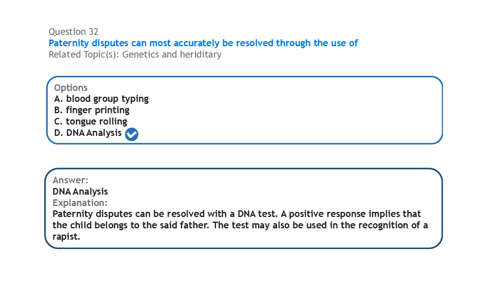A positive result will imply that that child belongs to the said father or individual. We would also use this test to identify a rapist in a situation where, let's say, the rape incident leads to the birth of a child.